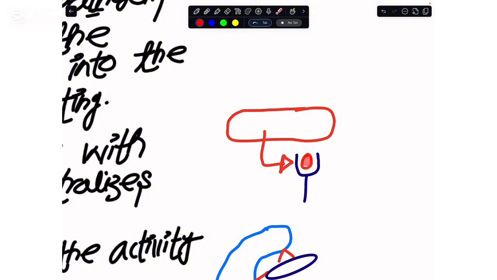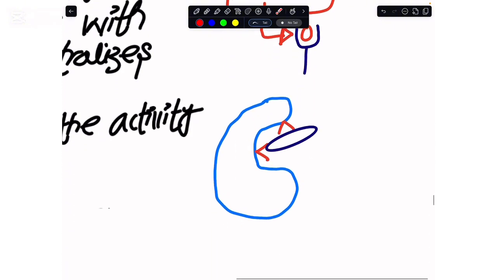bind with the toxins. Like, this is a pathogen. This pathogen is not itself going into the cell, but rather it is producing a toxin. And this toxin has an ability to harm my cell. So what the antibodies do is neutralize these toxins by binding with them.